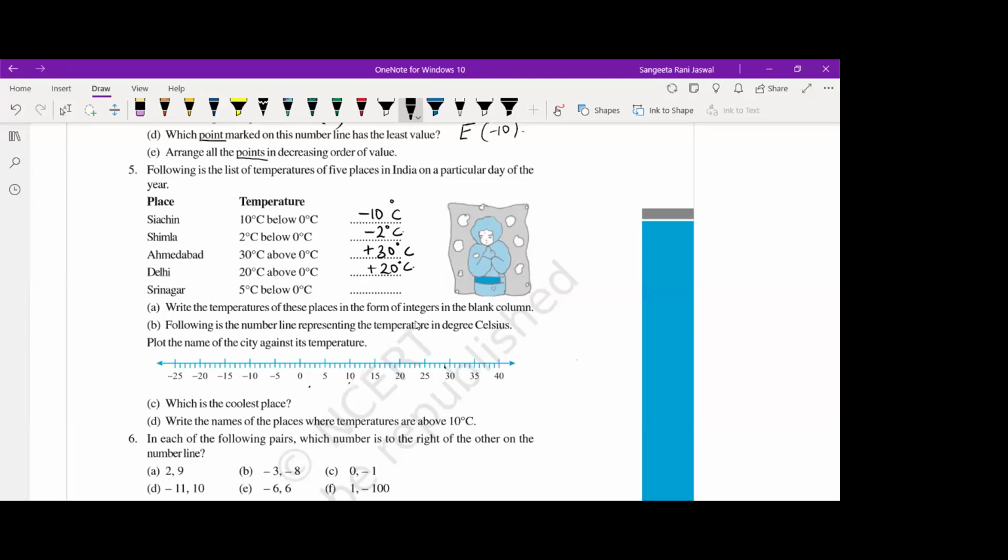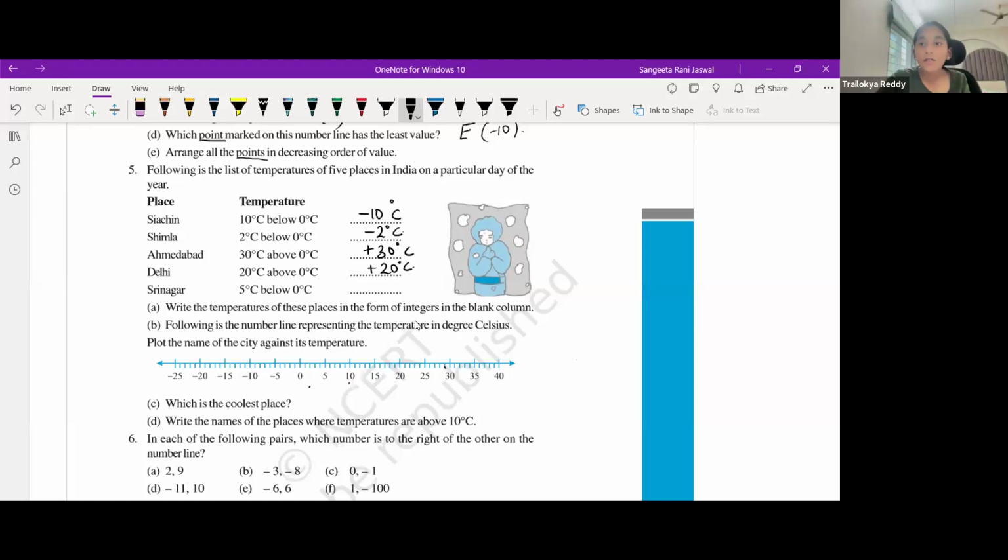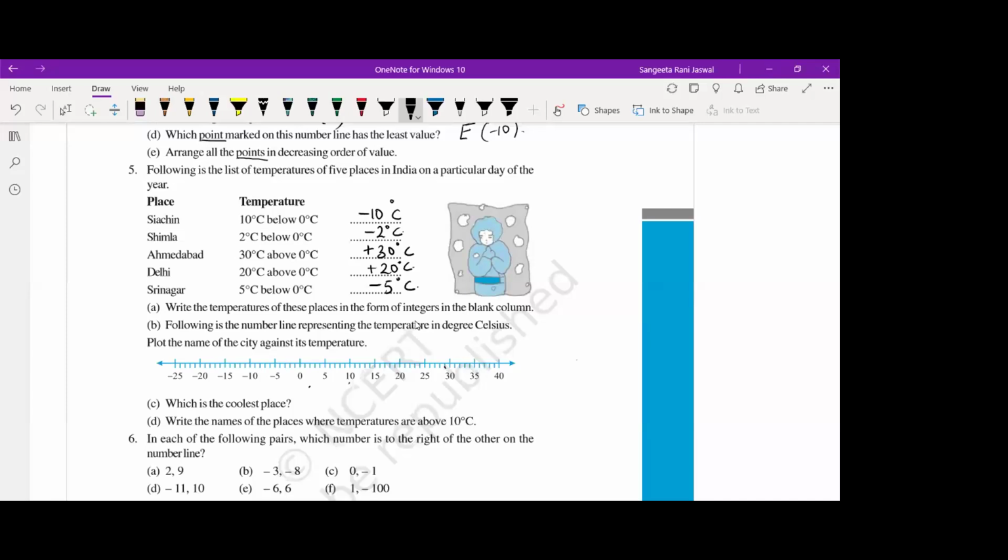Srinagar. Trilokya, how will you write Srinagar? 5 degrees below 0 degrees. -5 degrees. Minus 5 degrees, right? Now you can locate all these numbers on the number line? Yes? Okay, you can do this. We have done. Now tell me which is the coolest place here.